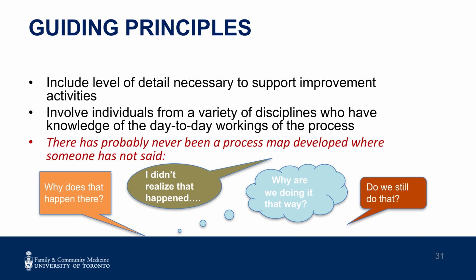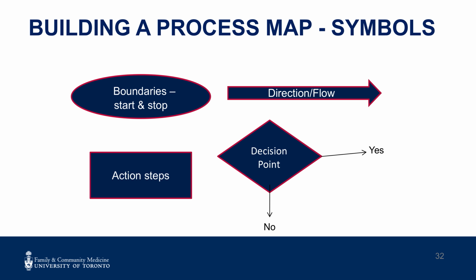Everyone's perspective matters. These are the core process map symbols. While there are many more, you will be able to build a robust process map with these 4 symbols.